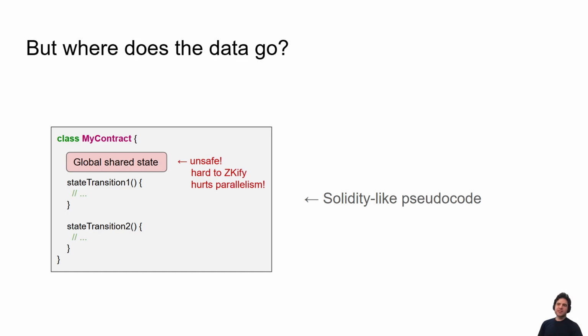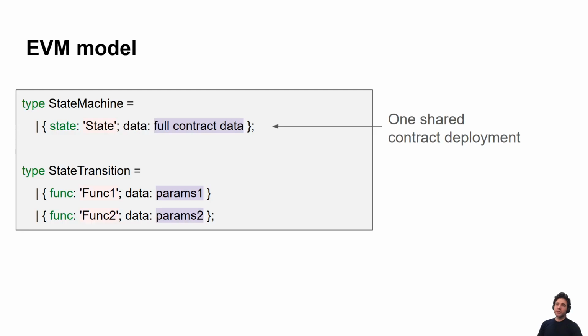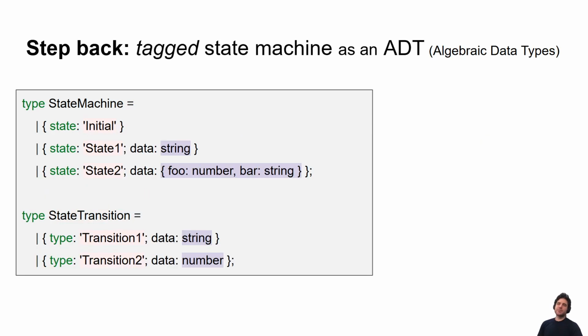And the problem with Solidity is that it has a global shared state, which often leads to bugs. It makes it hard to ZK-ify because you have to create a ZK proof of the entire global state, and it hurts parallelism, which is why a lot of projects are achieving faster performance by moving away from the EVM model. You can think of the EVM as a state machine with a single state for a contract, which is the root of a lot of these problems.